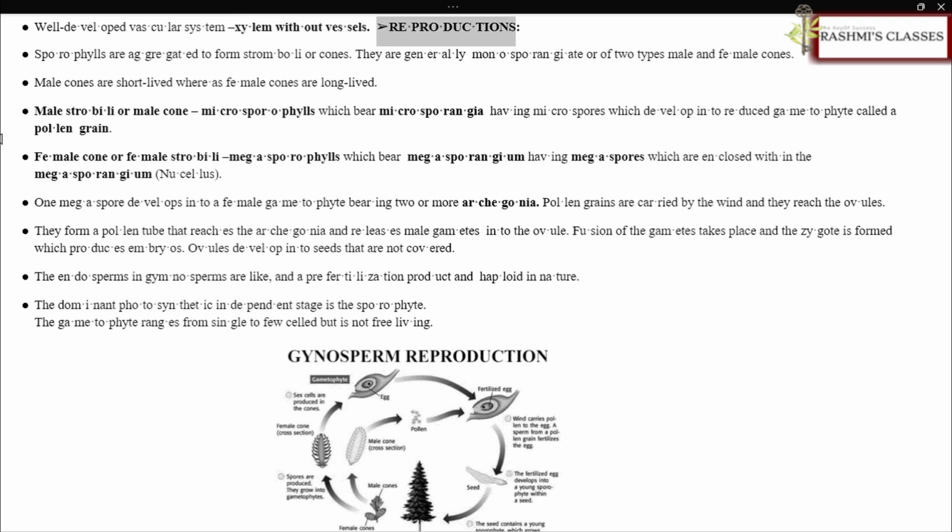Reproduction. Sporophylls are aggregated to form strobili or cones. They are generally monosporangiate, of 2 types, male and female cones. Male cones are short-lived whereas female cones are long-lived.